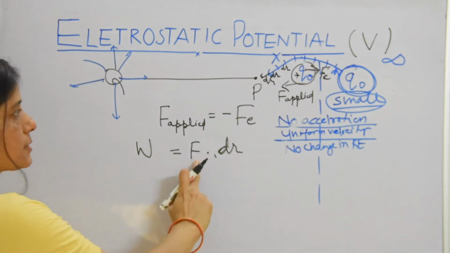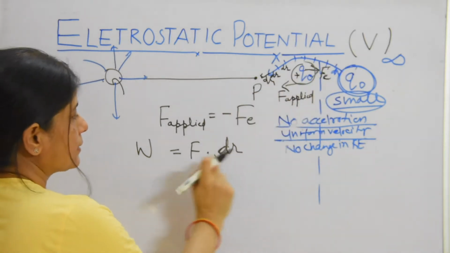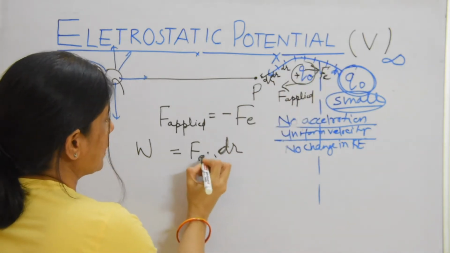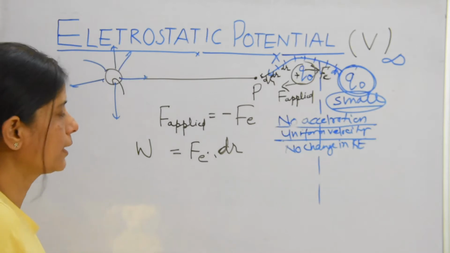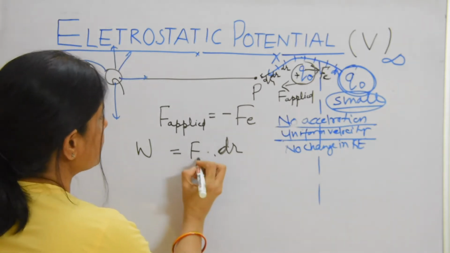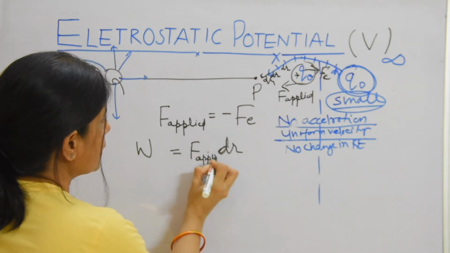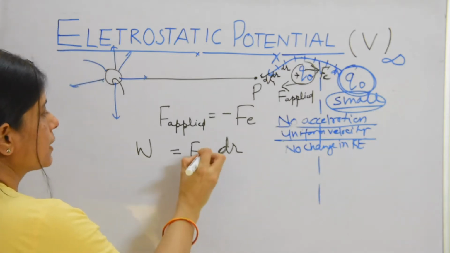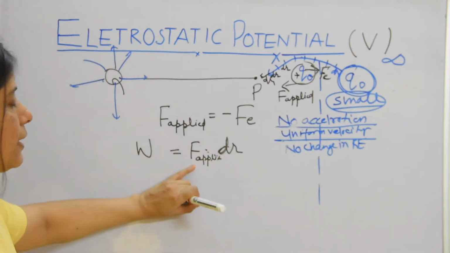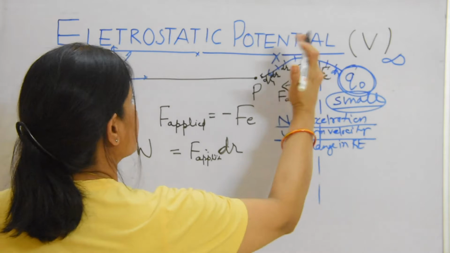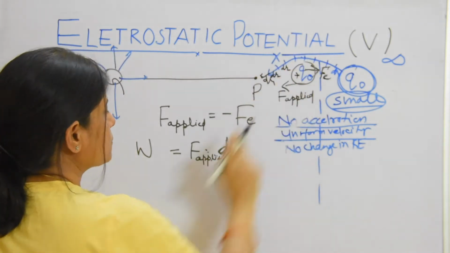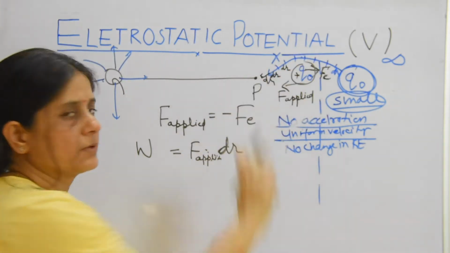The force is Fe, and we will say F applied is the force we are applying. We don't know the value of the applied force, but we know that this force is opposite to Fe.